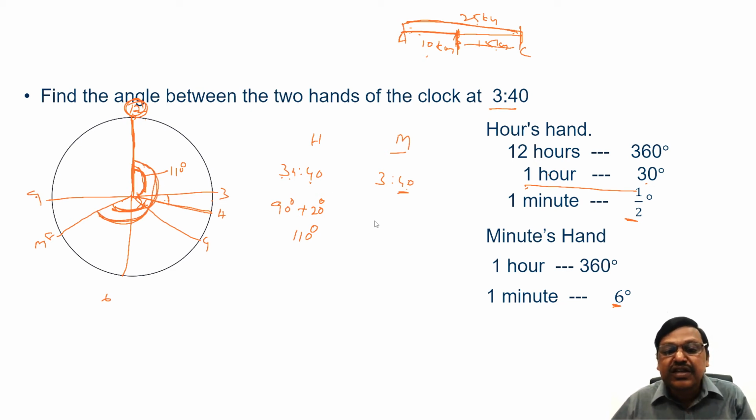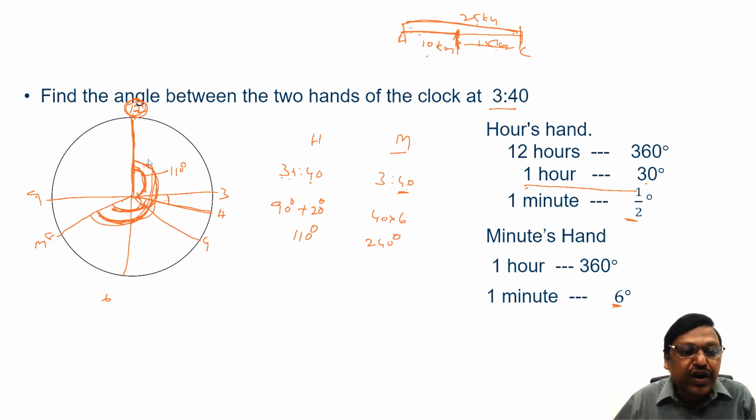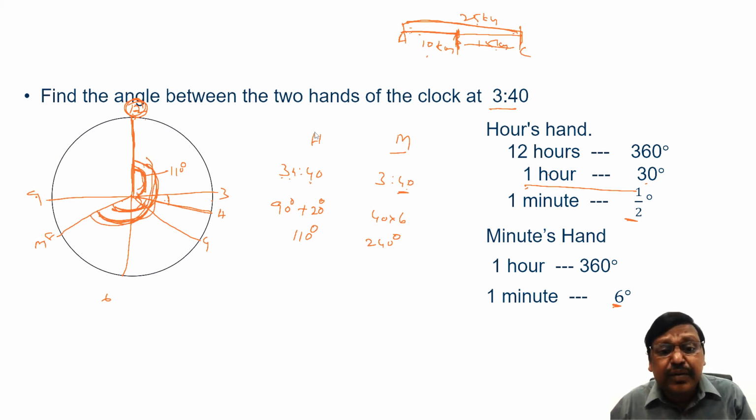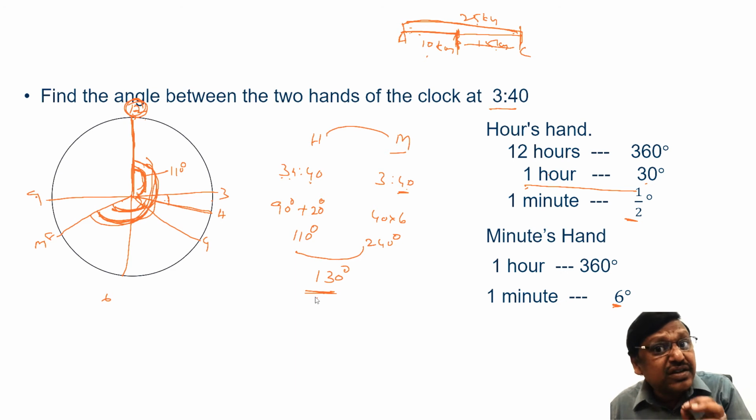Every minute it moves 6 degrees, so in 40 minutes, 40 times 6 is 240 degrees it moved. Say this is 240 degrees and this is 110. What is the angle between the two hands? It is 130 degrees. So you have to ensure that this is less than 180.